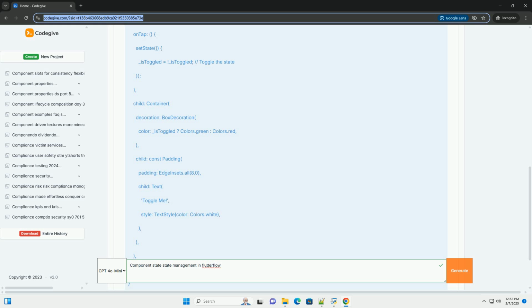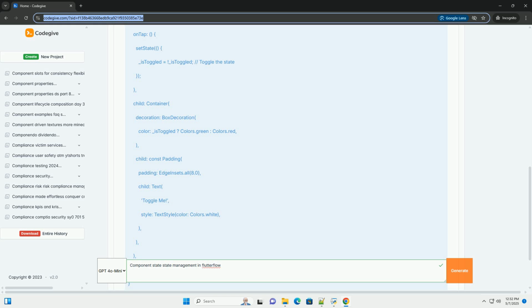Component state is different from app state. App state is designed to hold data that's relevant across multiple pages and components in your application. Component state, in contrast, is isolated and only accessible within the component where it's defined. Why use component state?